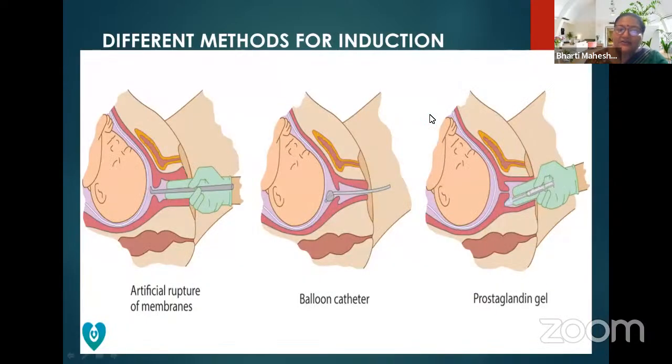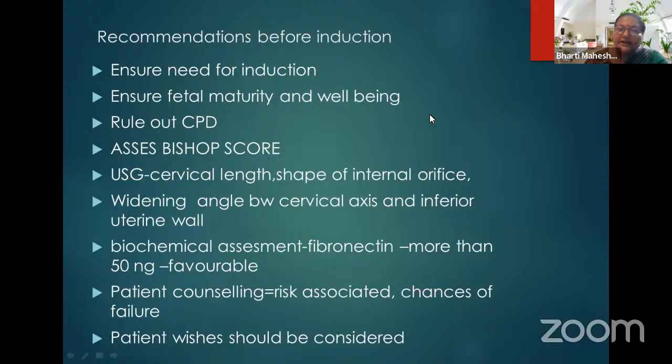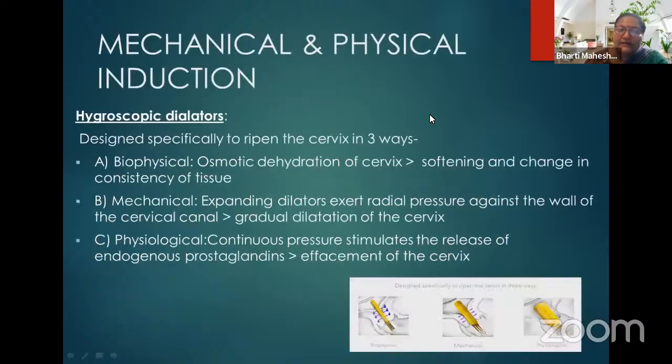Then different methods for induction, I have already told you: balloon catheter, prostaglandin gel. So recommendations before induction I have told. Others, dilators like hygroscopic dilators, they are sometimes used, but they are not always successful in doing the ripening and not always successful in doing the induction.